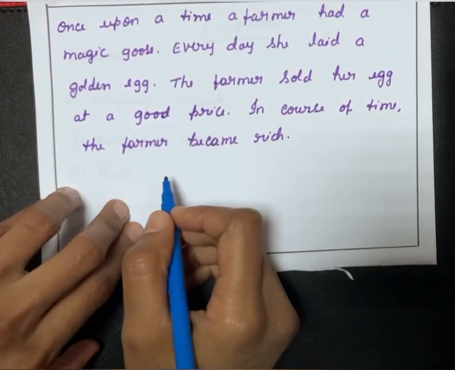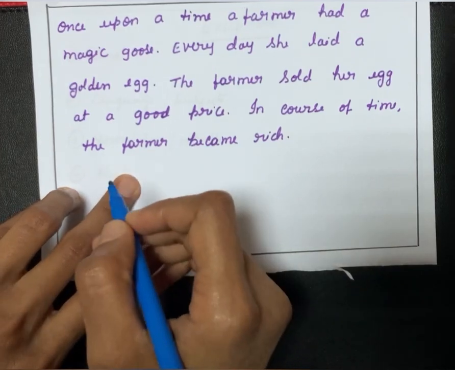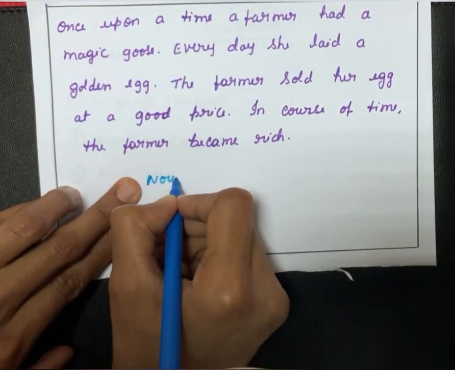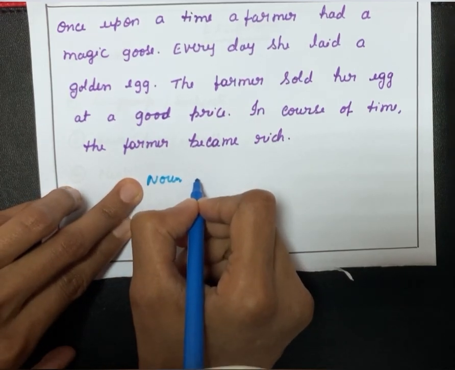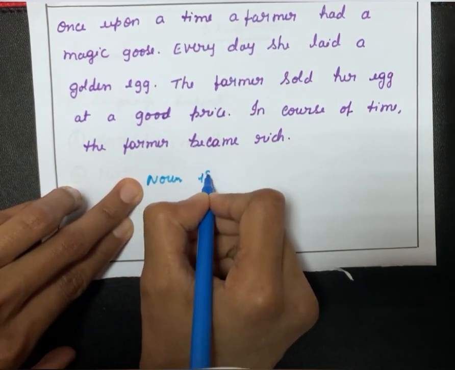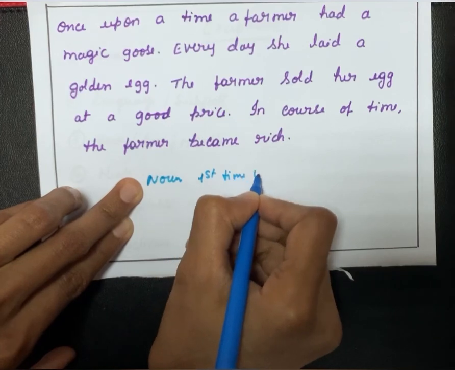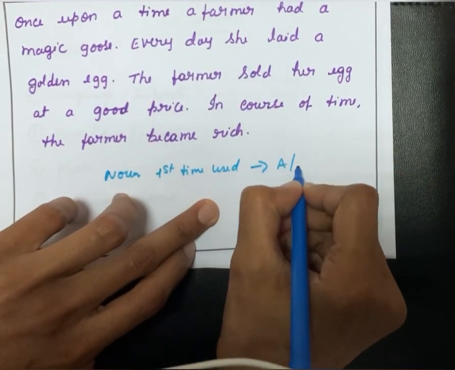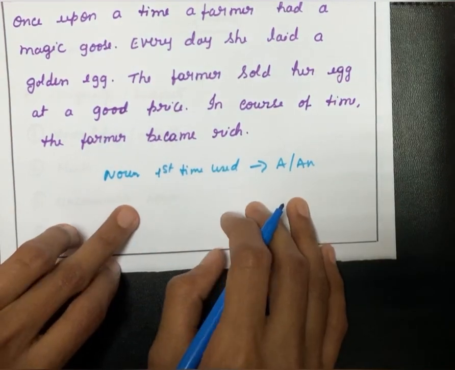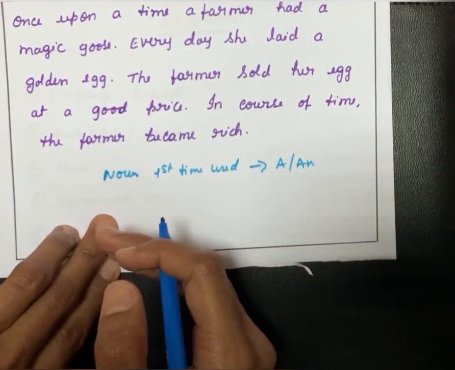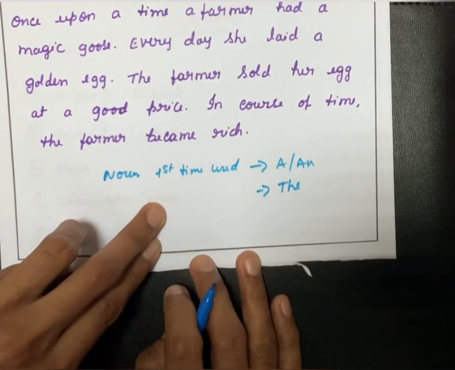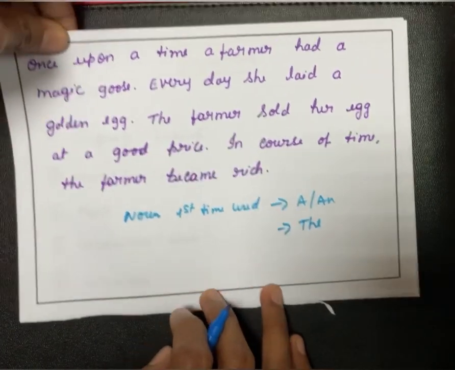Before that, I wanted to clear you that if a noun is used for the first time, then the article a or an is used, and if the same noun is repeated a second time, then article the is used. I will explain with an example.